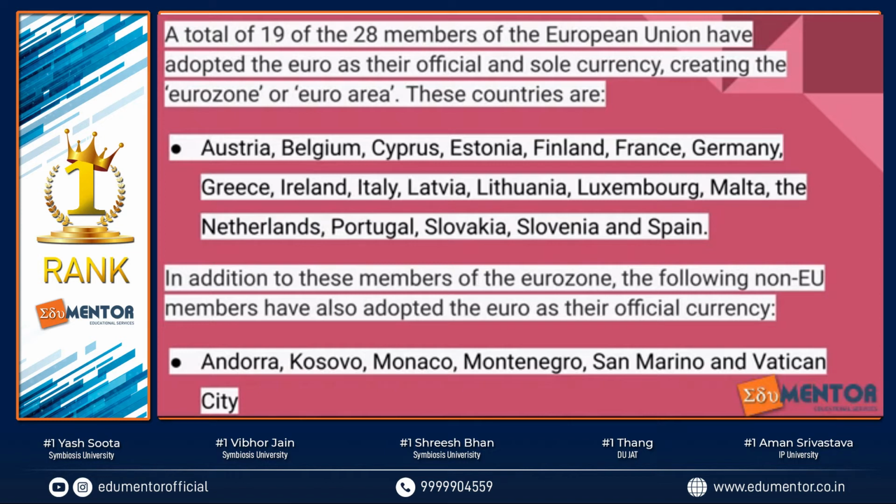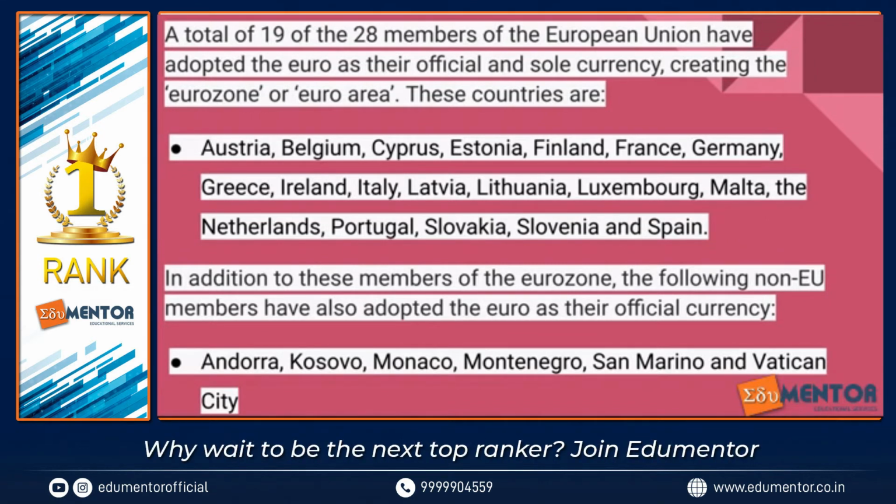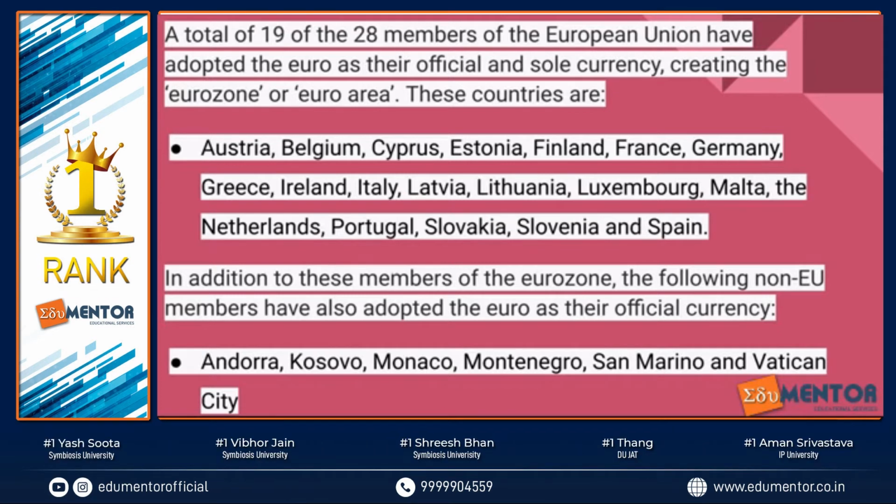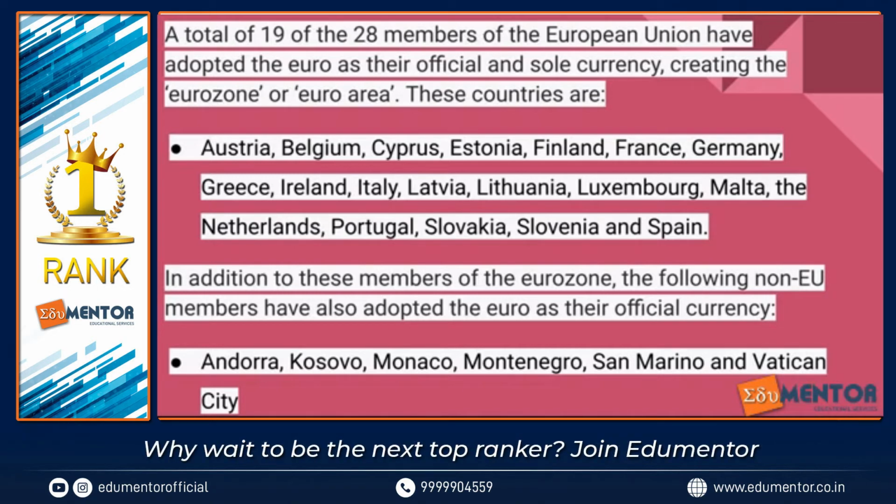And there are a total of 19 out of the 28 members of the European Union, right, who have accepted euro as their official currency. And these countries include Austria, Belgium, Cyprus, Finland, France, Germany, Ireland, Italy. You've got Malta, Netherlands, Portugal, Slovakia, Slovenia, Spain. All these are very important countries which have accepted the euro as their common currency.